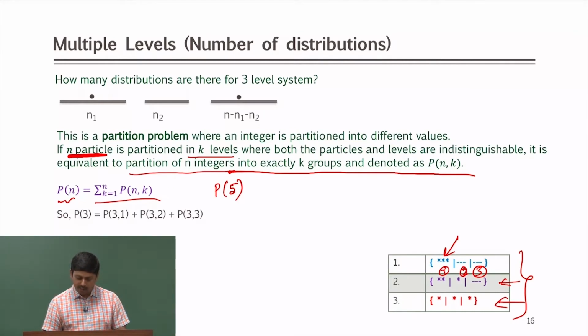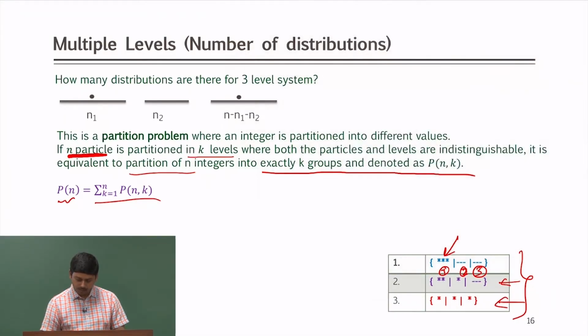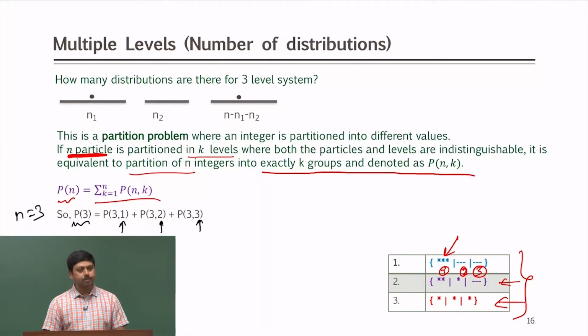I already have an example, so I will go with that. Let us say I want to partition the number 3. So n equals 3 here, and k can be 1, 2 or 3.